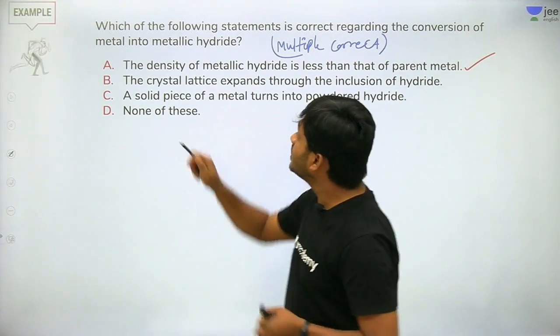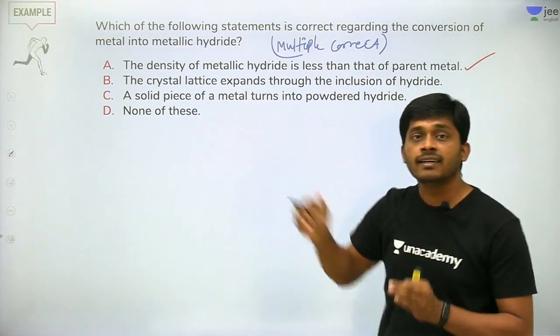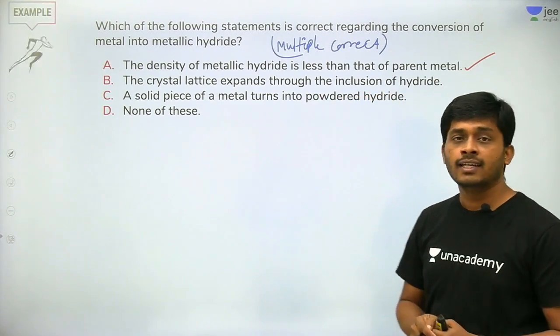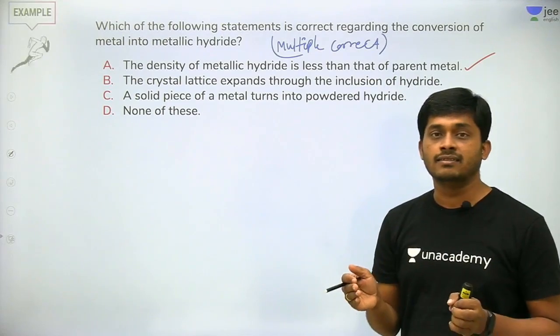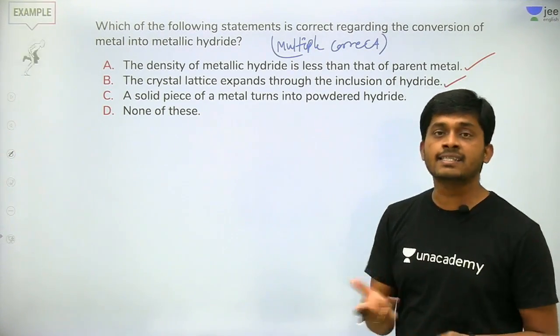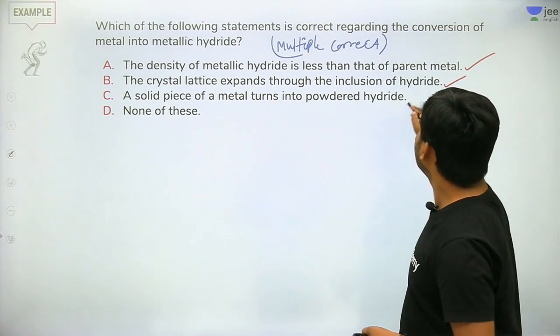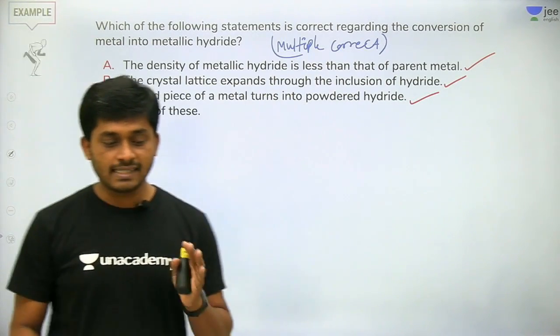Next statement: the crystal lattice expands through the inclusion of hydride. If hydrogen is placed, the volume is increased. For the same mass, density is decreased. A solid piece of metal turns into powdered hydride. These are factual statements. So A, B, C are correct.